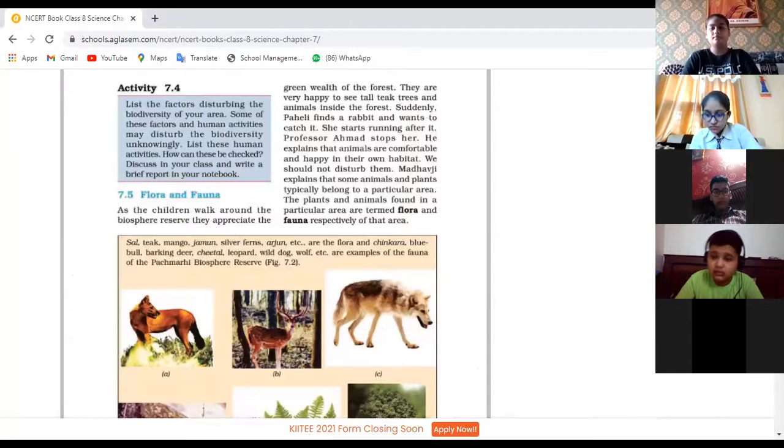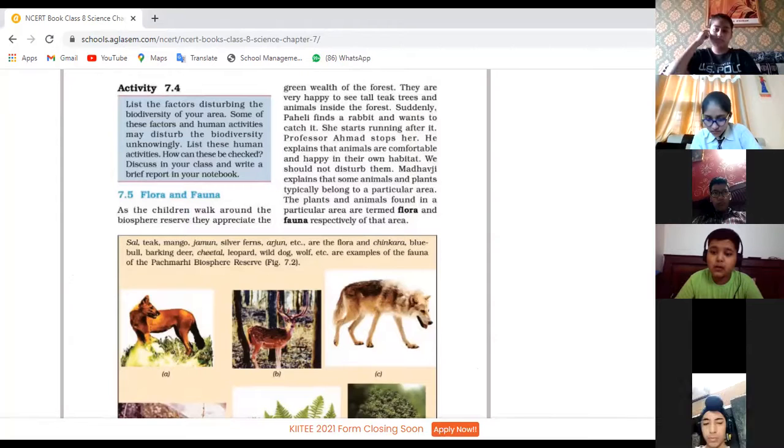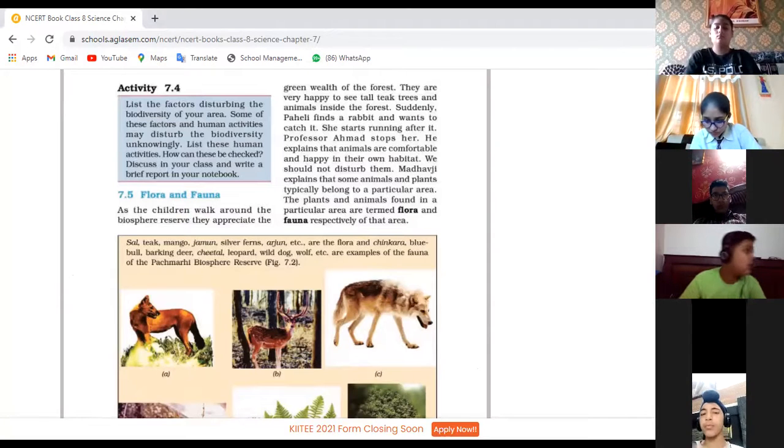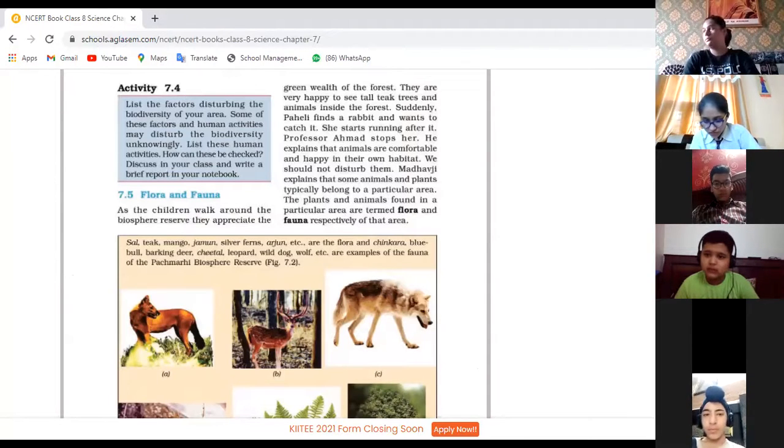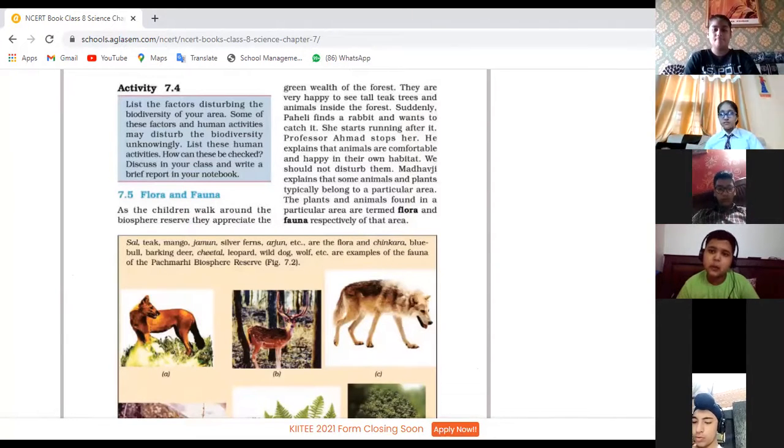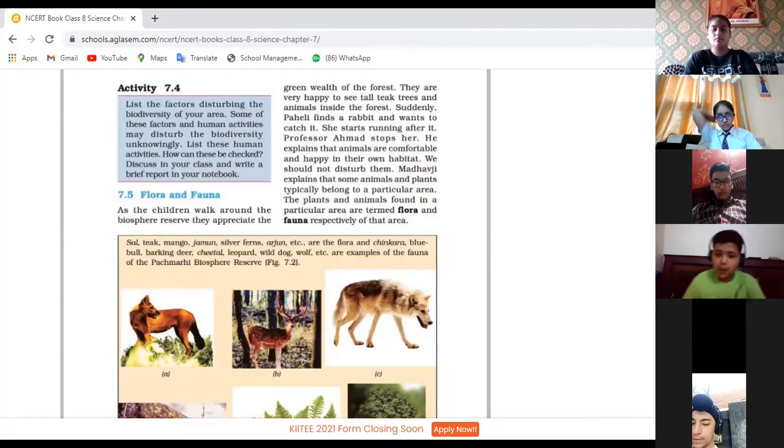We have already discussed the biosphere reserves. Panchmari Biosphere Reserve has one national park and two wildlife sanctuaries where all the animals and plants are protected. So today let's continue with point 7.5, that is flora and fauna. Children, you are all aware that the plants and animals found in a particular area are known as flora and fauna respectively.